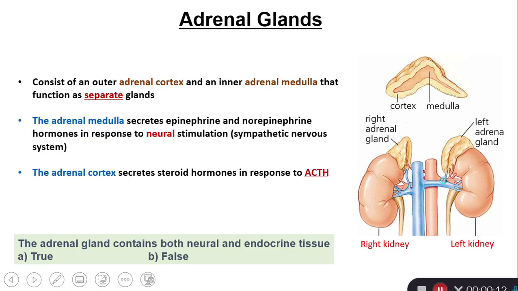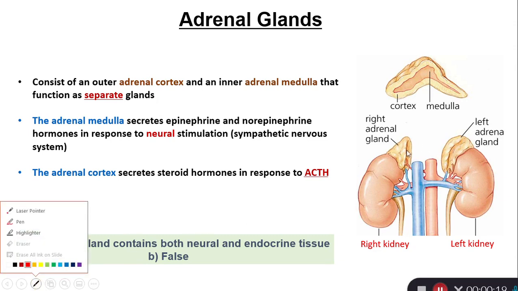In this video, we'll continue our discussion about hormones, functions, and disorders. And here we will focus on the adrenal gland. It is a gland located above the kidneys, so there are two of them, above the right and above the left kidney.